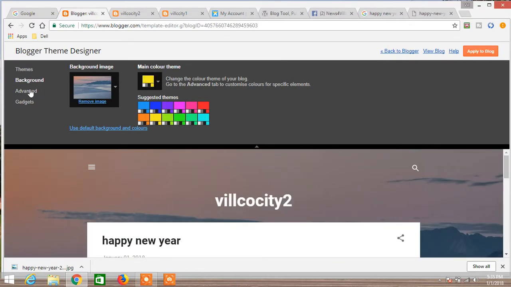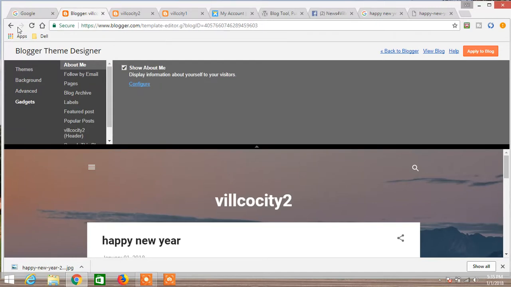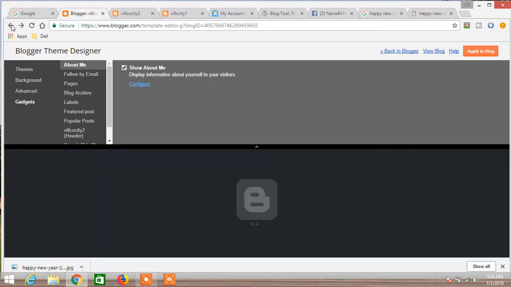If you want to do advanced settings, add some colors too, you can do that. And gadgets, and if you select something like the dynamic theme, you will be getting a lot more blog features, plugins, a lot of things, right?